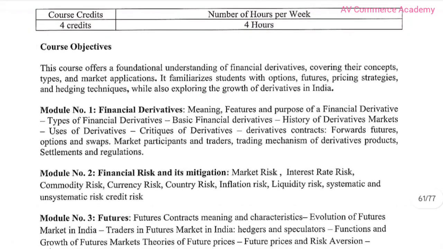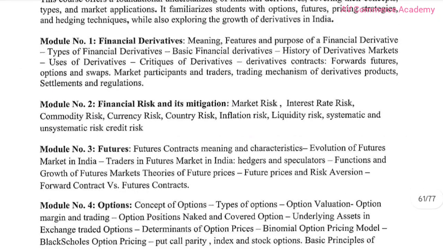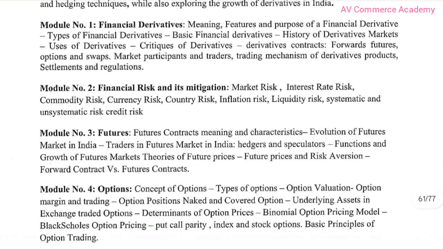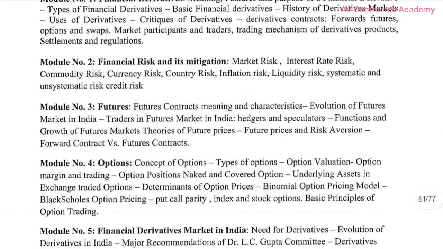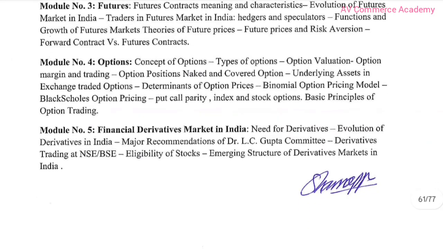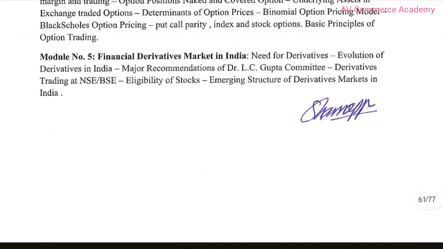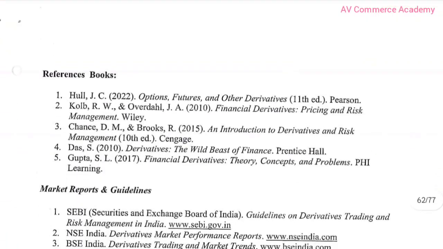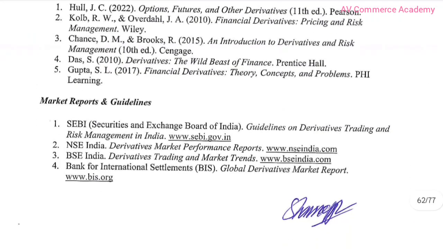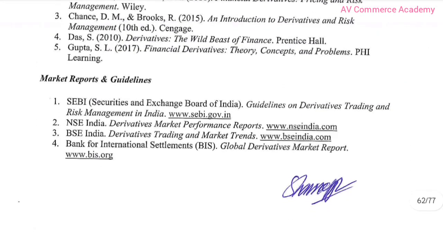Next one, it is financial derivatives. First module is financial derivatives. Second module is financial risk and migrations, and third one is futures. Fourth one is options. Fifth module is financial derivatives market in India. Here is a reference book, and here are reference books.